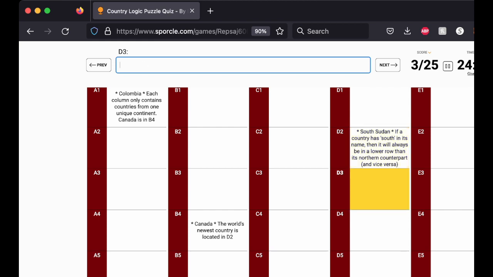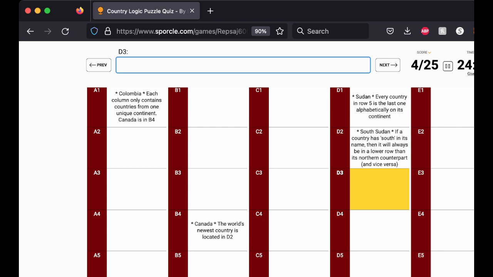If a country has South in its name, then it'll always be in a lower row than its northern counterpart, and vice versa. So if north is in the name, then the southern counterpart would be below it. So D1 must be Sudan. Every country in row 5 is the last one alphabetically in its continent.